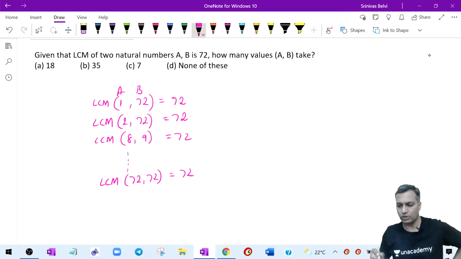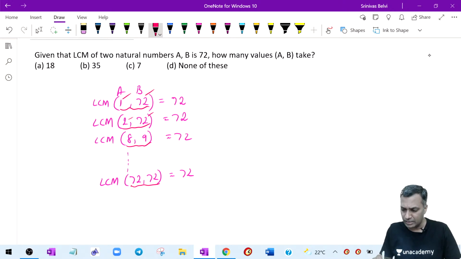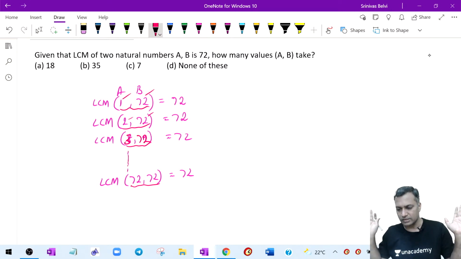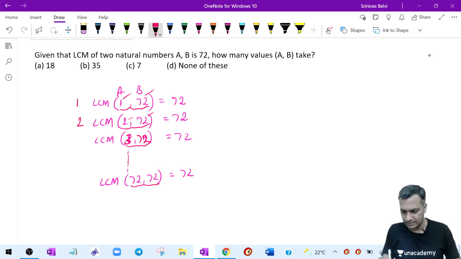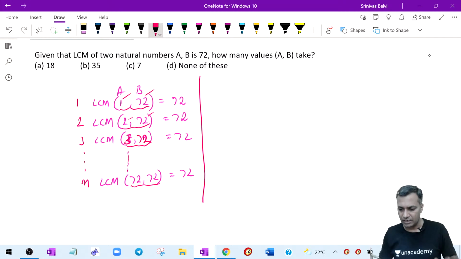That is also 72. Now this is what I'm asking. This is one way, this is the second way, this is the third way, like this is the nth way. What is this n? That is my question. Like this I can write 1, 72, 2, 72, and you can say, sir, I will write 3, 72 also. Whatever you want to write, somewhere I will write 72 comma 72. This will be the first case, second case, third case, and the nth case. My point is, how many of these n cases am I writing? That is the meaning of this question.